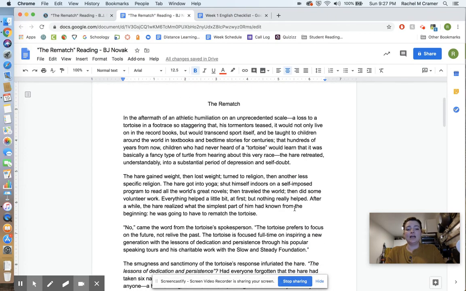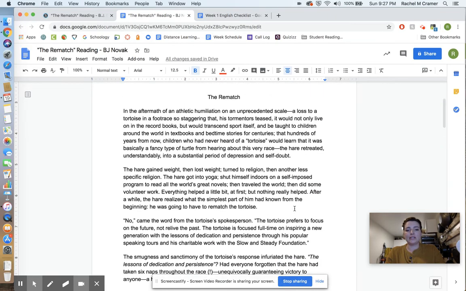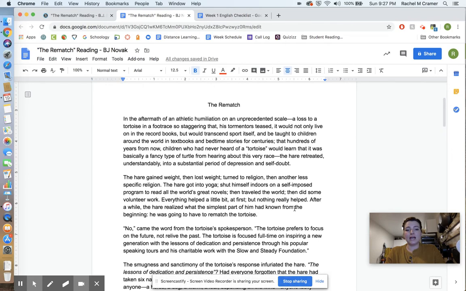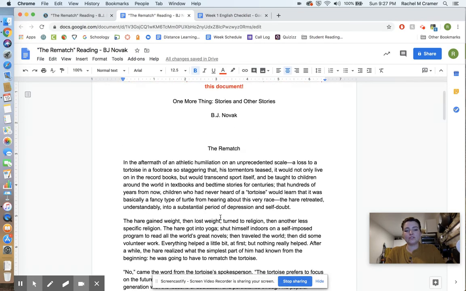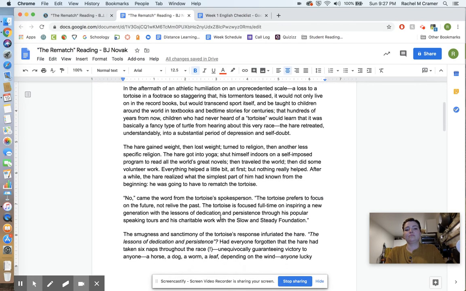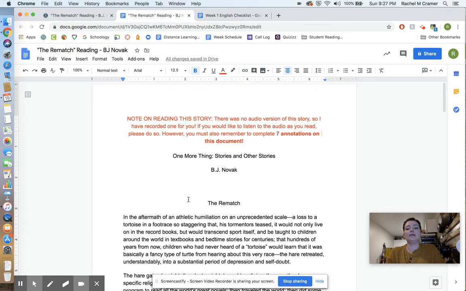But I do want you guys to be paying extra close attention to style, the way that BJ Novak writes this story, and characters. And really put yourself in the shoes of each of these characters. Mainly, it's going to be the tortoise and the hare, the 2 main characters of the story. So I want you guys to really pay attention to that and maybe make most of your annotations about either the style of the short story or on the characters of the hare and the tortoise. All right, so that's going to be your reading.